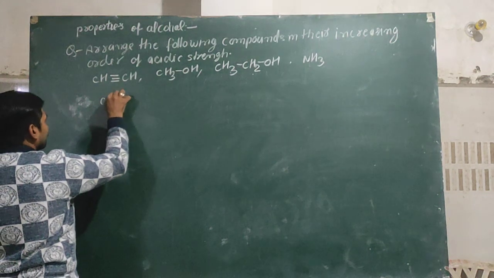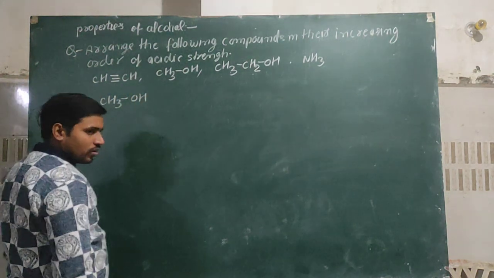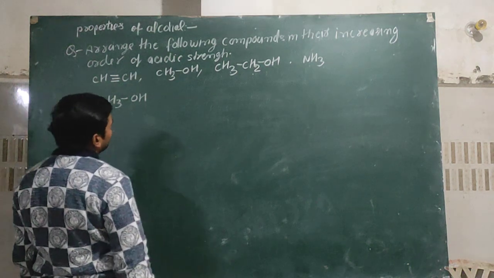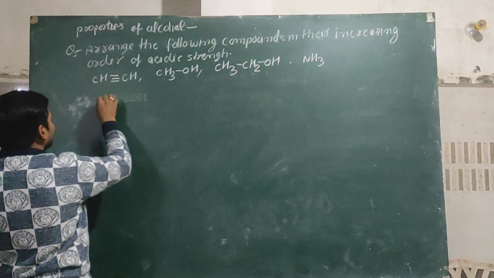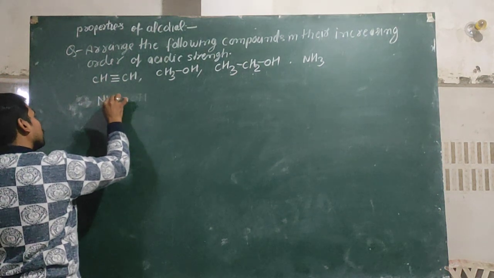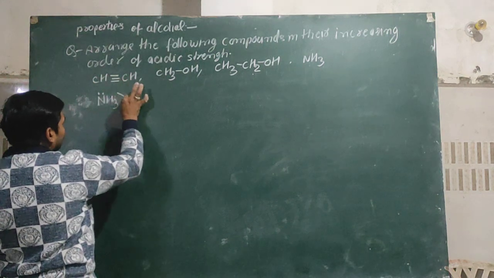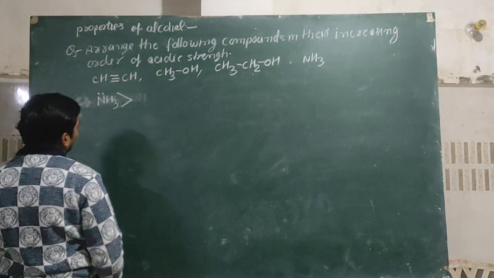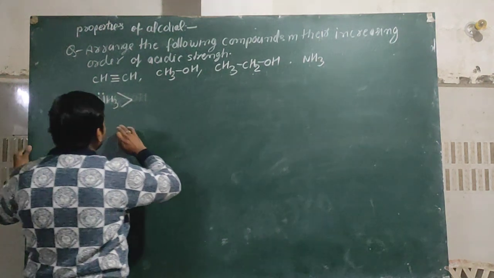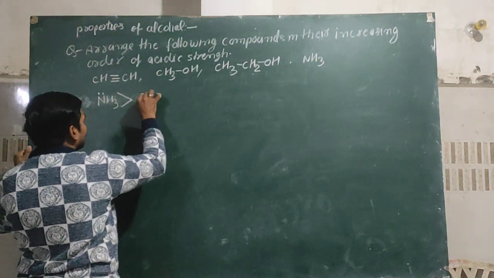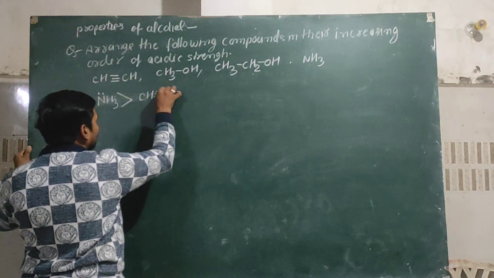Firstly, we write CH3OH. Ammonia is less acidic than CH3, CH triple bond CH.